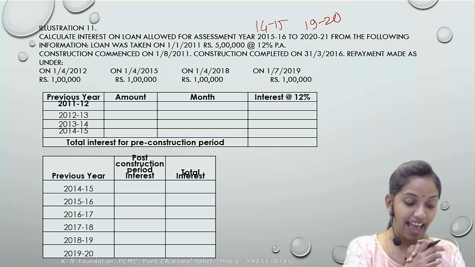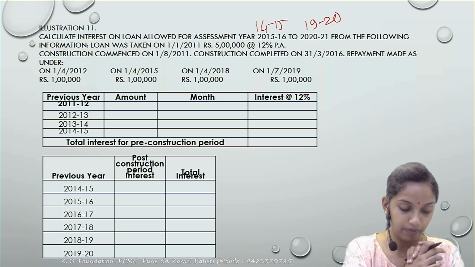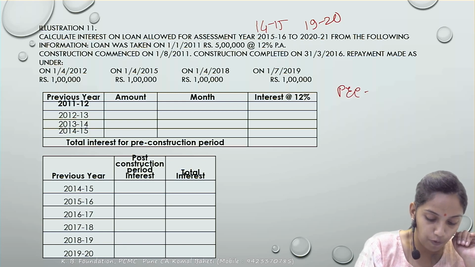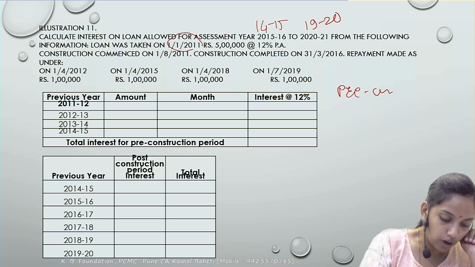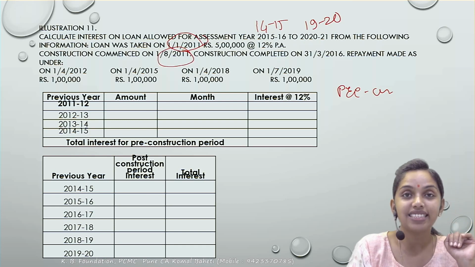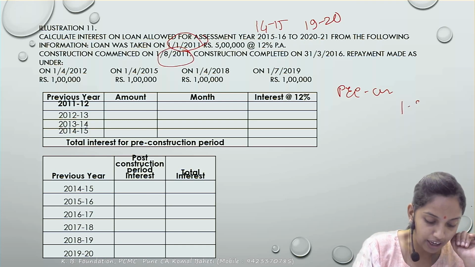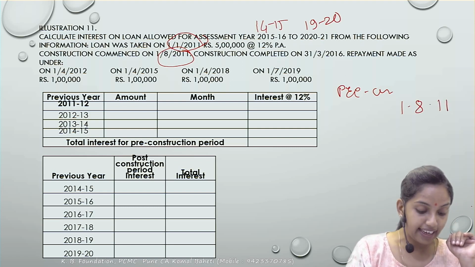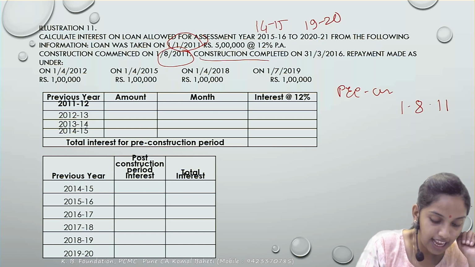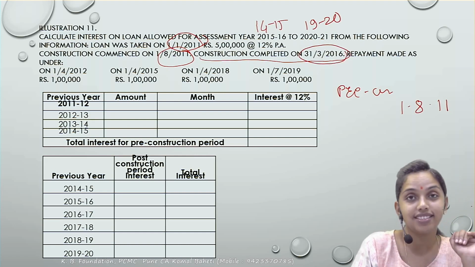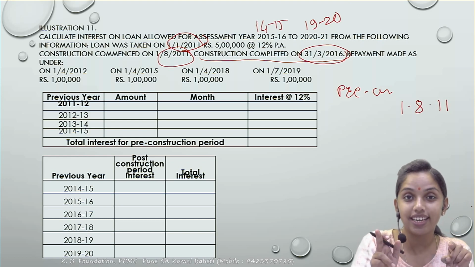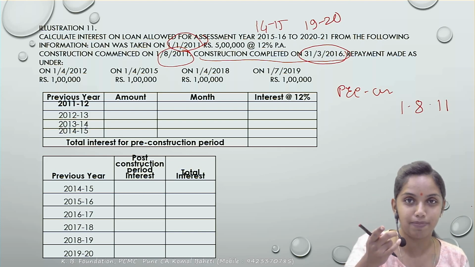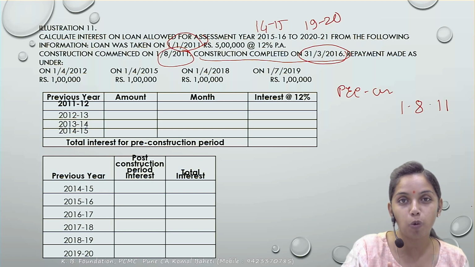The second, construction has been commenced on the 1st of August 2011. Okay. So pre-construction period interest starts from what? The date of the loan or the date of the construction, whichever is later. So in our case, it starts from 1st August 2011. And it ends on, the construction has been completed on the 31st of March 2016. Correct? So 15-16, the year in which construction is completed, is to be called as a post-construction period. So the 15-16 is to be called as a post-construction.